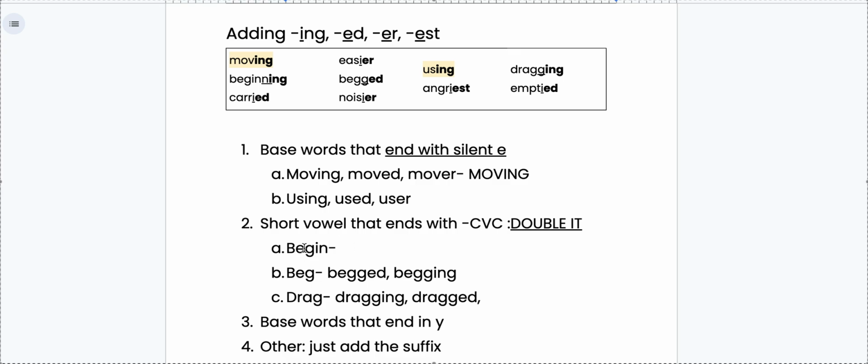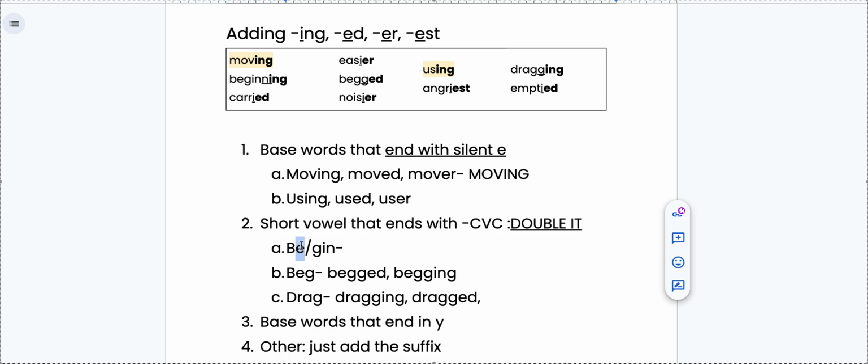Let's sound that out. B-E-G-In. I have 2 vowels here, so let's break it down. I have B-E, which is a long vowel sound. E says its name in B-E. That is a long vowel sound.